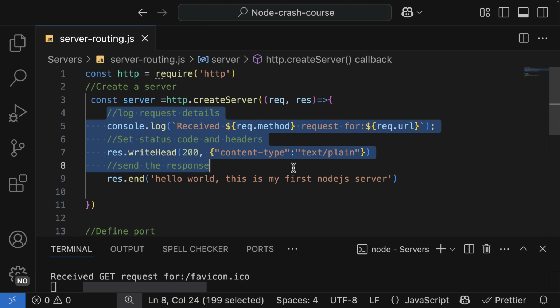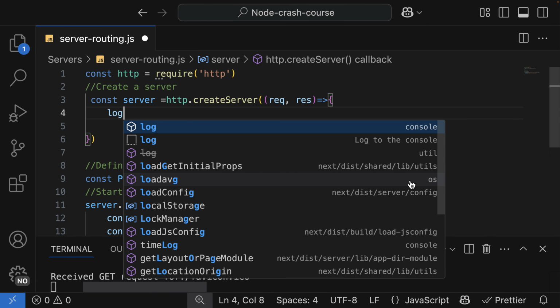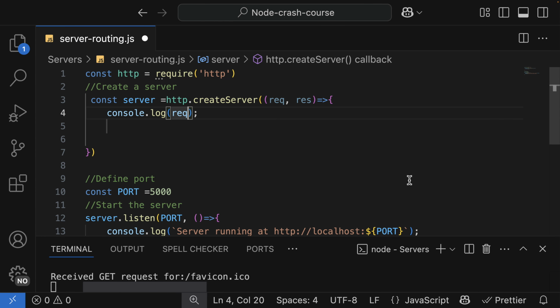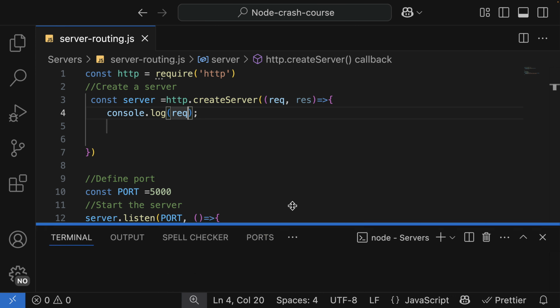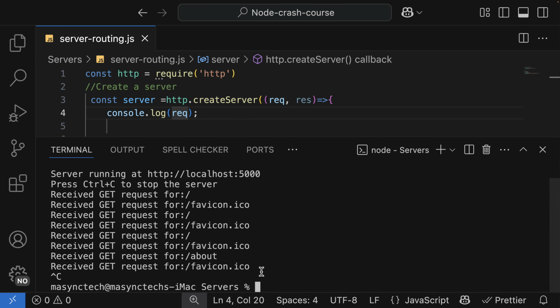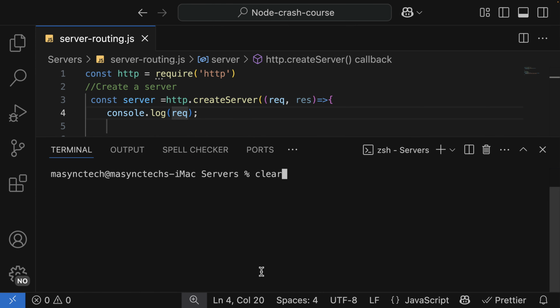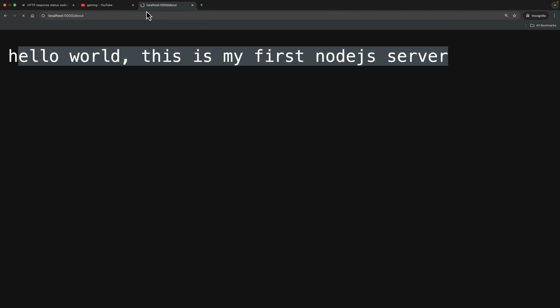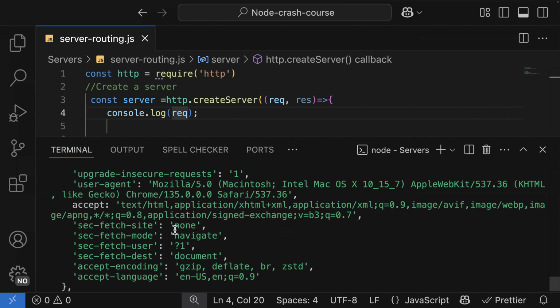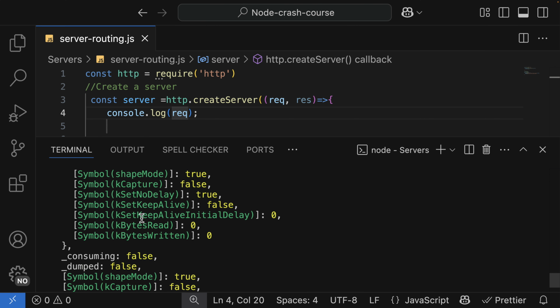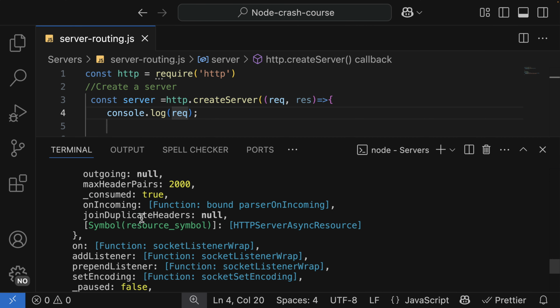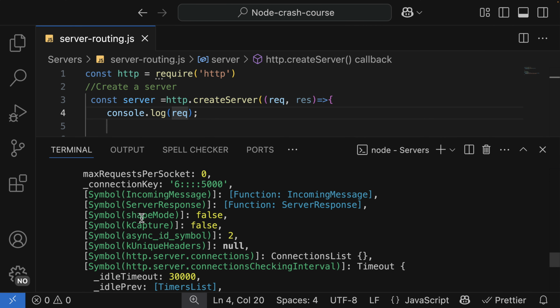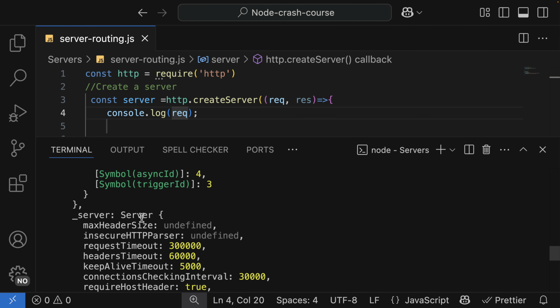So let me remove this and let me log the request object to know more about it. Because I've made changes, unless I reload my server and then send. You see the loading, and now we have information about our request. As you saw, we're using what is called the request method, the URL.